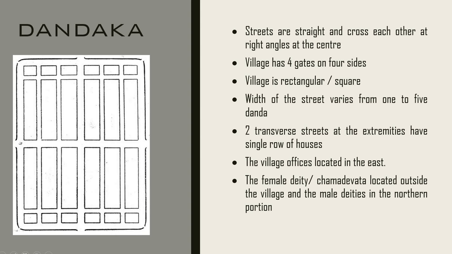The first is Dandaka. So, in case you can see the plan on your left hand side, the streets are very much perpendicular and they cut at right angles. The village has four gates. Mostly the shape of the city is rectangle or square, and the width of the street varies from 1 to 5 dandakas. On the extreme ends, we would find a single row of houses. The village office is mostly located in the east, and the female deity or the Chama Devata is located outside the village, and the male deity is in the northern portion.